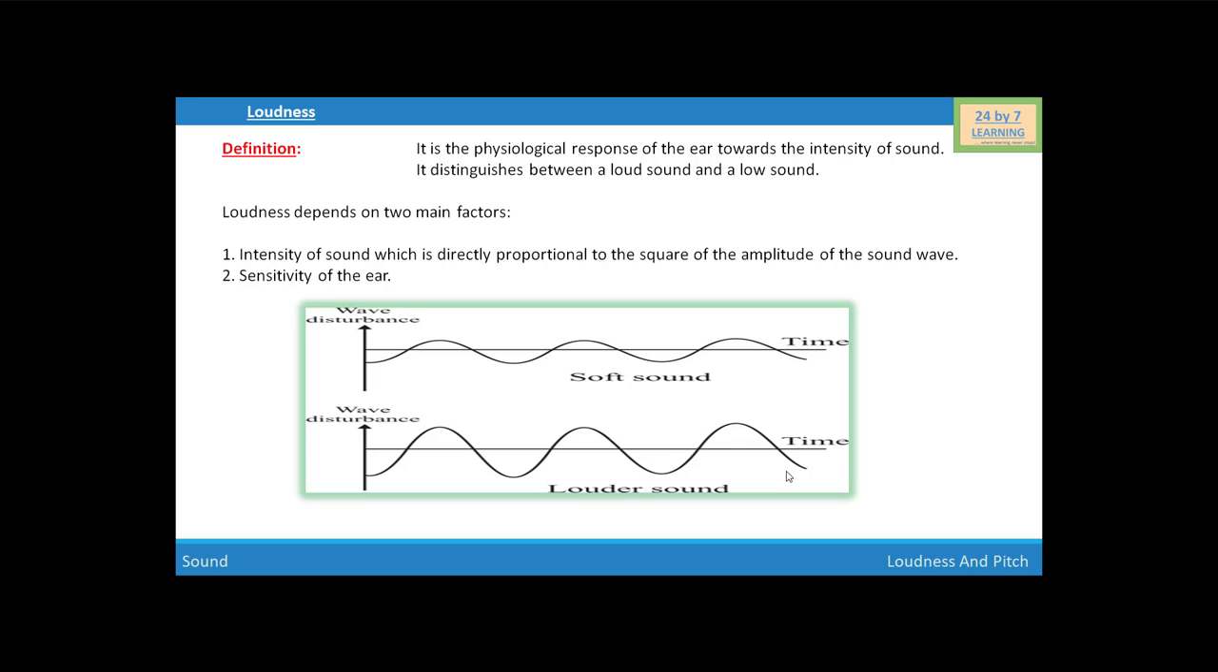Sometimes when two sounds are of equal intensity, we may hear one as louder than the other because our ear detects it better than the other sound. So we can say loudness also depends upon the sensitivity of the ear. So the louder sound has larger amplitude and larger intensity, and the soft sound has a small amplitude and small intensity.